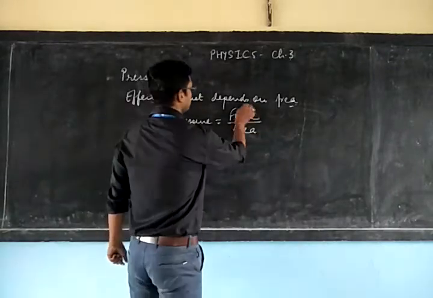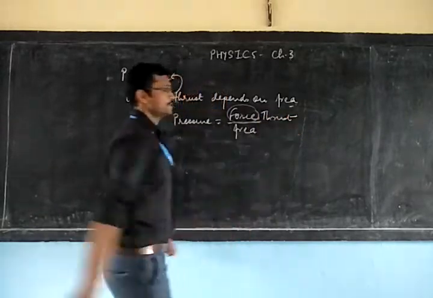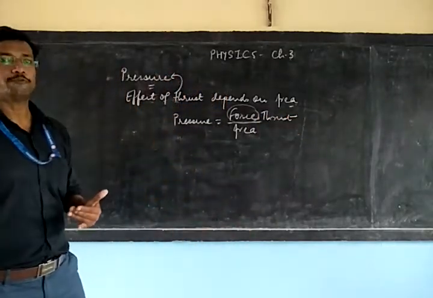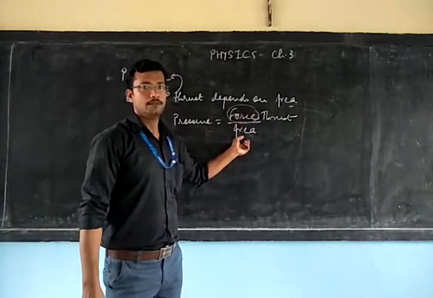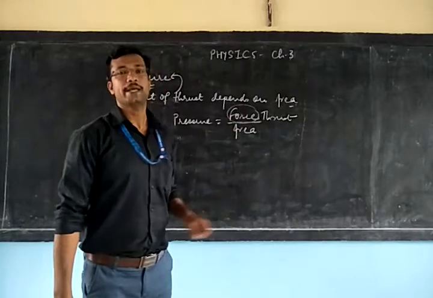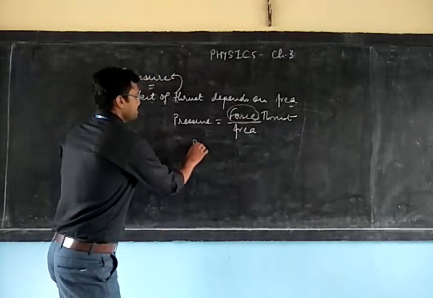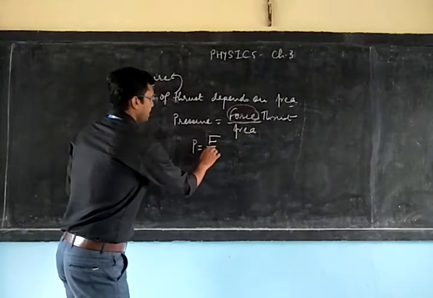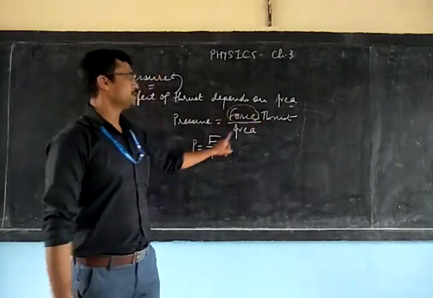Here force is equal to thrust. Since we are talking about a perpendicular force, we can write pressure equal to thrust upon area. There is no harm in writing force by area also. In short, we can write P is equal to F by A, where F is the force or the thrust and A is the area.